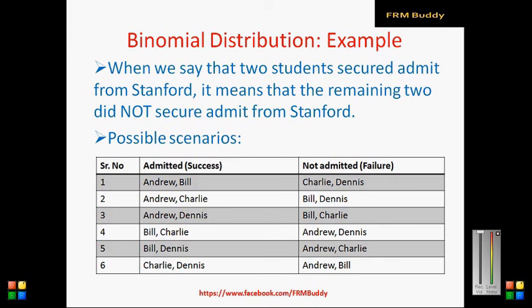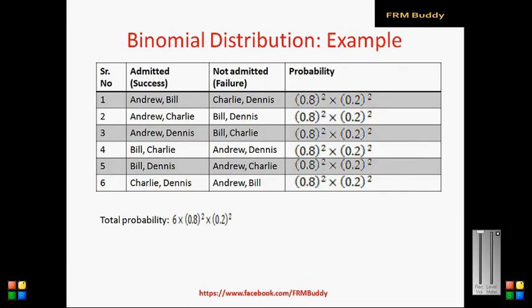And then what is the probability of each scenario happening? Now, Andrew and Bill will get an admit to Stanford with a probability of 0.8 each. Therefore, the probability that both of them will get an admit from Stanford is 0.8 square. And similarly, Charlie and Dennis will get an admit from Stanford with a probability of 0.8. That means the probability that they will not get an admit from Stanford is 0.2 each.